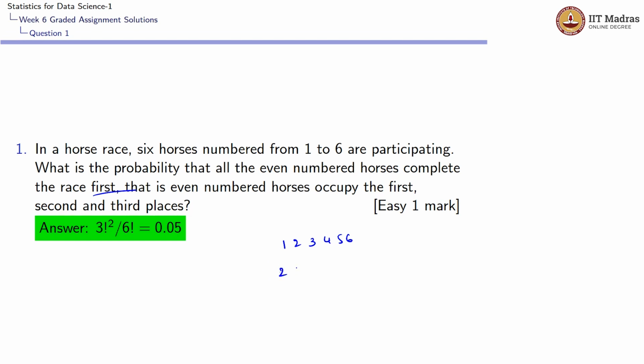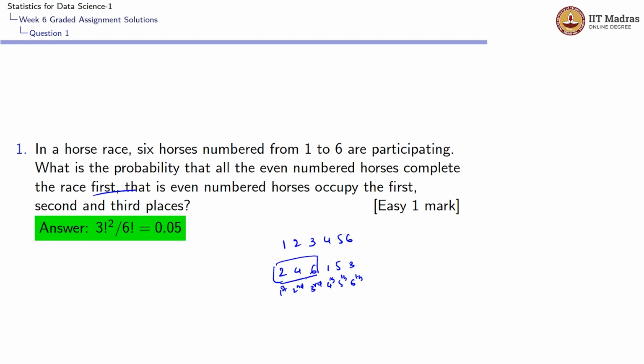So 2, 4, 6. Let this be the first place, second place, third place, and the remaining odd numbered horses can occupy the 4, 5, 6 places. So it could be 1, 5, 3. This is 4th place, this is 5th place, and this is 6th place. So we know that this 2, 4, 6 could be arranged in 3 factorial ways.